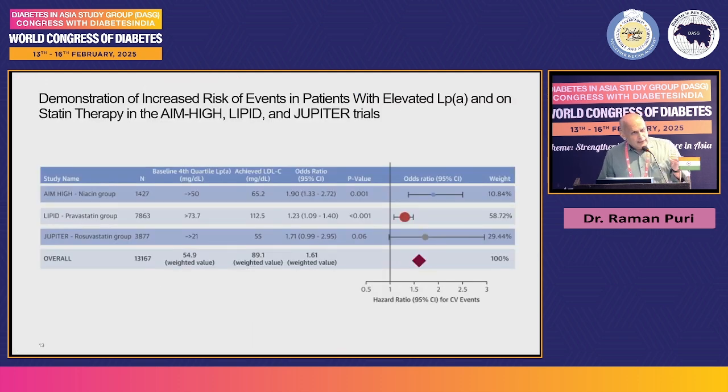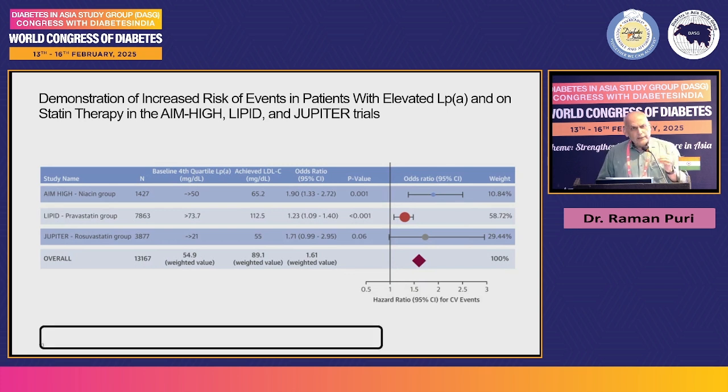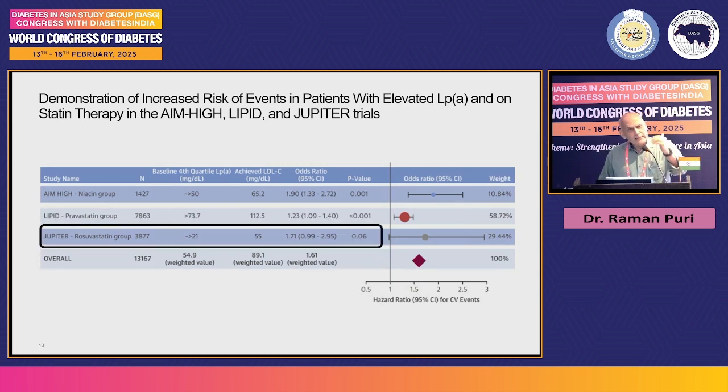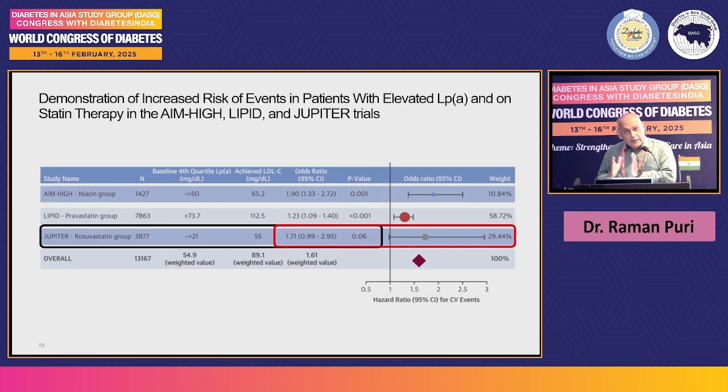In the JUPITER trial, a primary prevention trial with an achieved LDL cholesterol of 55 milligram, a very low level of LDL cholesterol in a primary prevention trial, it was found that those patients who had a higher baseline lipoprotein A, as compared to low baseline LPA, had higher cardiovascular events. So that shows that lipoprotein A independently results in cardiovascular events.